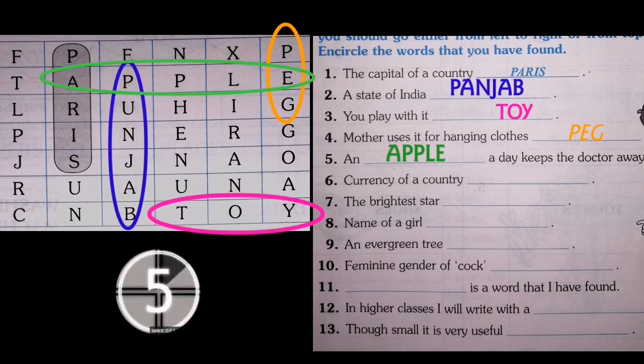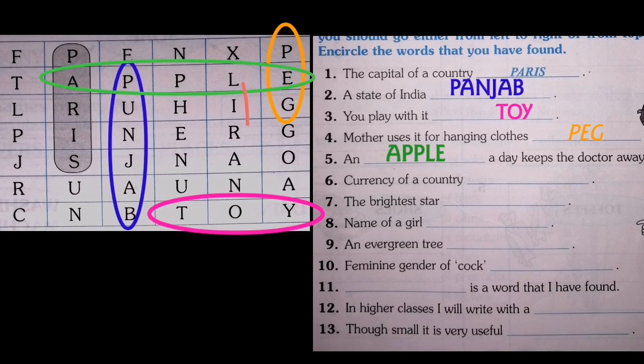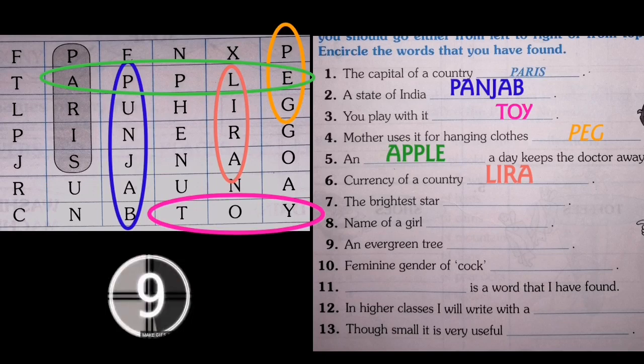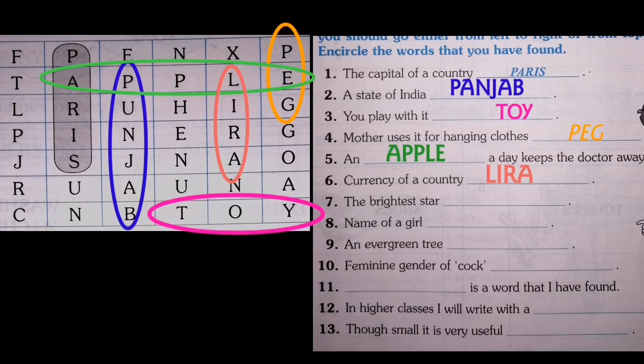Find the answer. It is lira. It is the current currency of Turkey. See the seventh question. The biggest star. Very simple. It is sun.